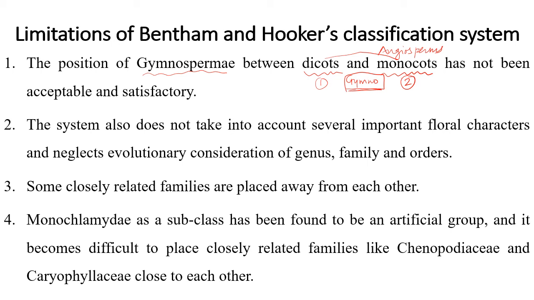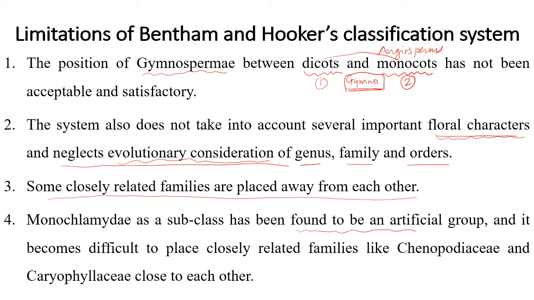The system also does not take account of several important floral characters and also neglected some evolutionary considerations with respect to genus, family and orders. So due to neglect of the floral characters and evolutionary characters, some closely related families are placed away from each other. Then Monochlamydeae as a subclass has been found to be an artificial group.